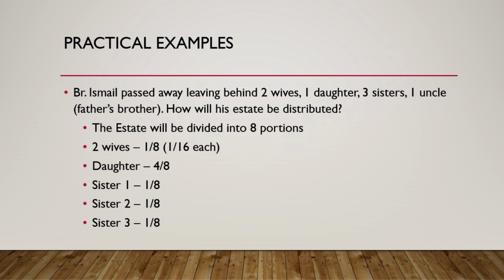So he is asking, what if there was a son in this scenario? If there was a son in this scenario, then the sisters are out of the picture. The daughter also doesn't get a stipulated share. The son and the daughter together will share the balance. 7/8 will be shared by the son and the daughter on the scale of 2:1.